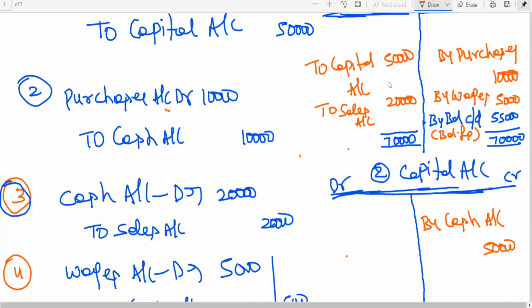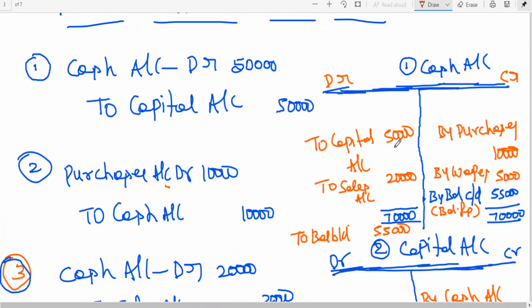Which side is showing more? The debit side is showing more. When the debit side is showing more, it is called debit balance, the closing debit balance. The closing debit balance will appear on the credit side. It will become the opening balance for the next day. 55,000. Clear to all of you?